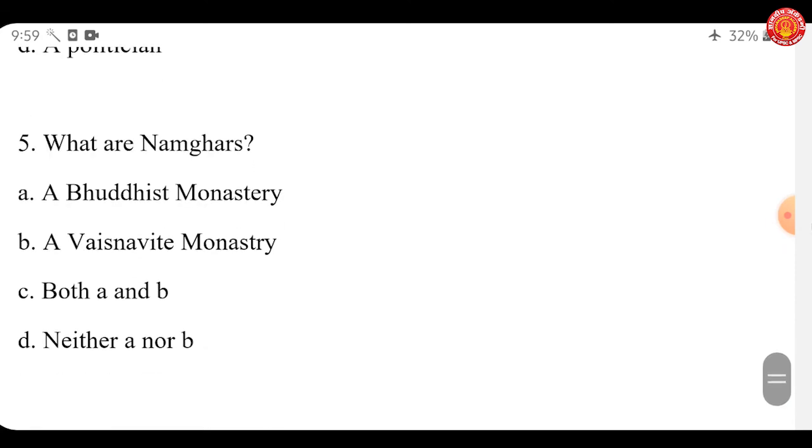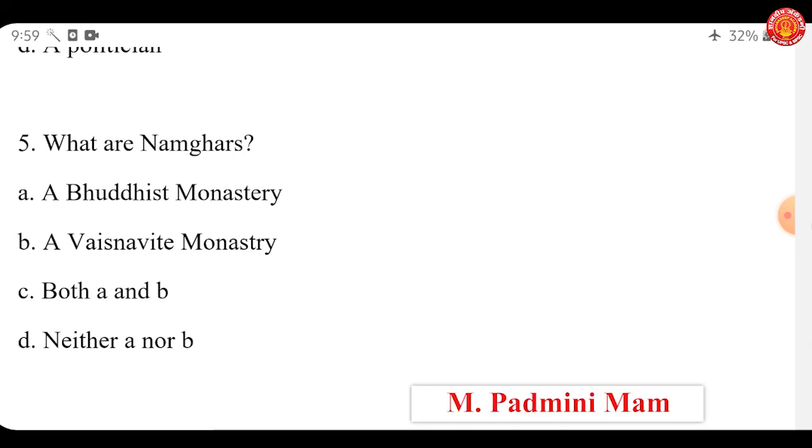What are Namghars? A. A Buddhist monastery. B. A Vaishnavite monastery. C. Both A and B. D. Neither A nor B. So here the answer is B. Namghars are Vaishnavite monasteries. And why is it in news? Because the Union Home Minister has distributed financial grants to 8,000 Namghars.